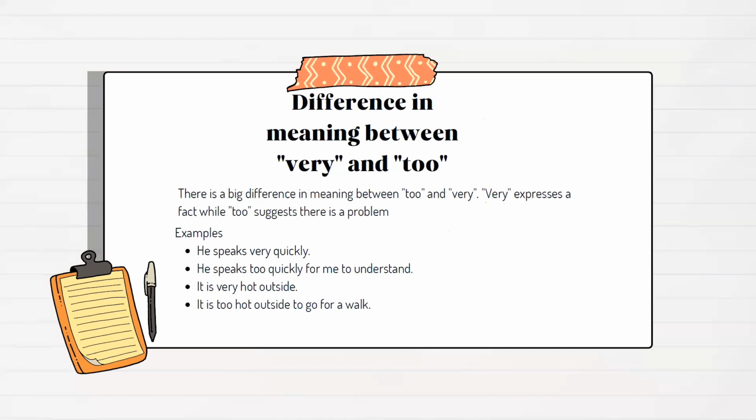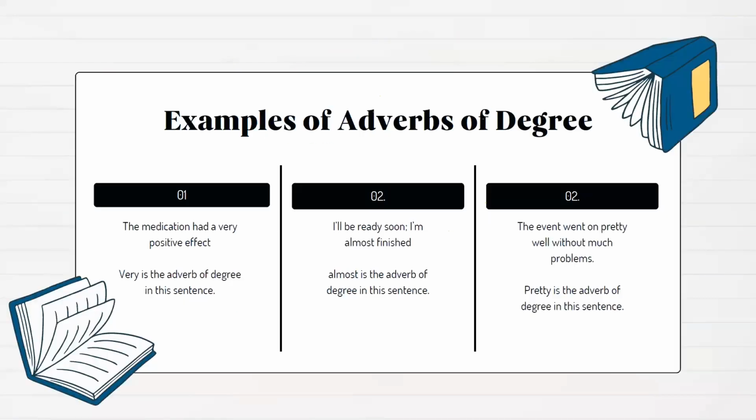Differences in meaning between very and too. There is a big difference in meaning between too and very. Very expresses a fact, while too suggests there is a problem. Here are the examples. He speaks very quickly. He speaks too quickly for me to understand. It is very hot outside. It is too hot outside to go for a walk.